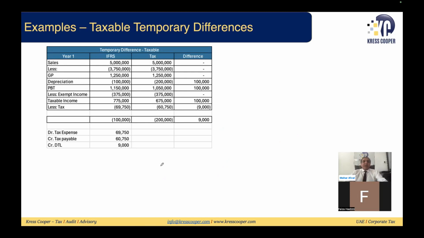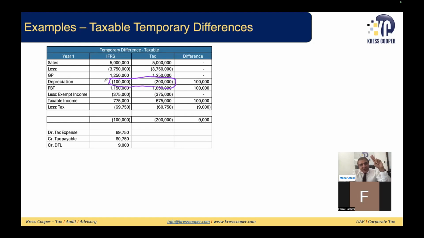I have taken this example, depreciation. Assuming there is one asset, the value of the asset is 200,000. This is an assumption that the tax authorities are depreciating the asset in 1 year, while under the accounting principle, we can depreciate the asset in 2 years.